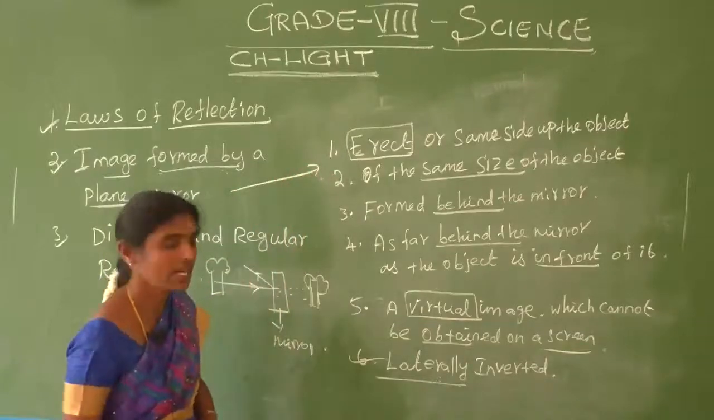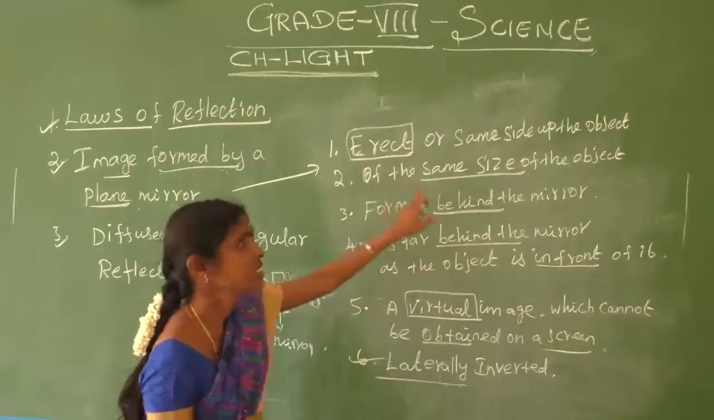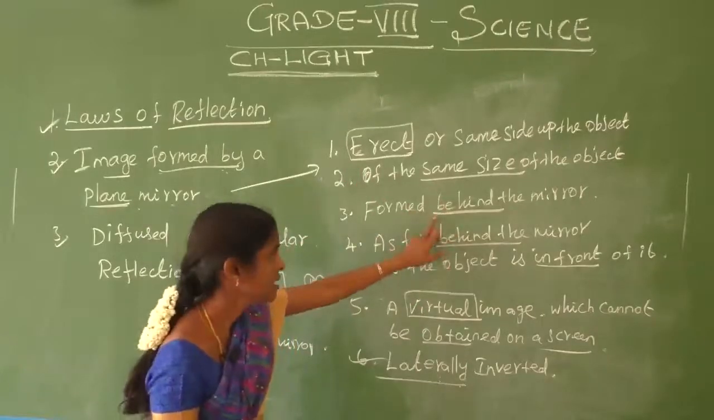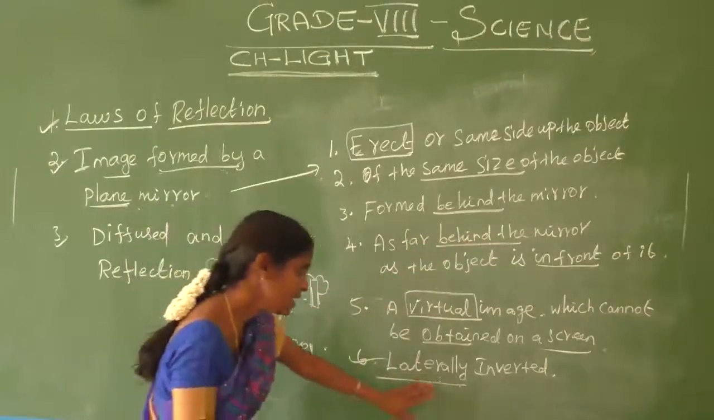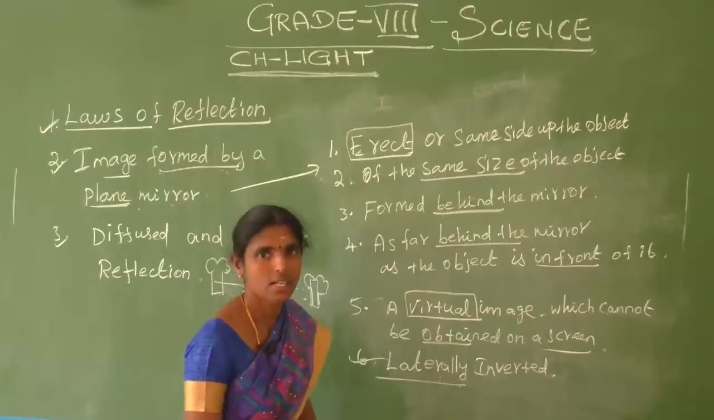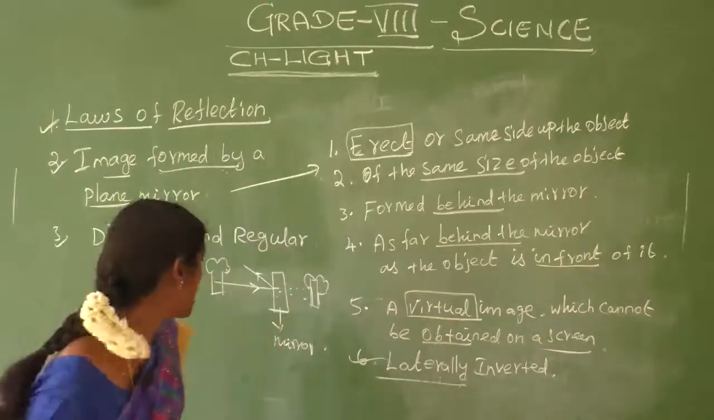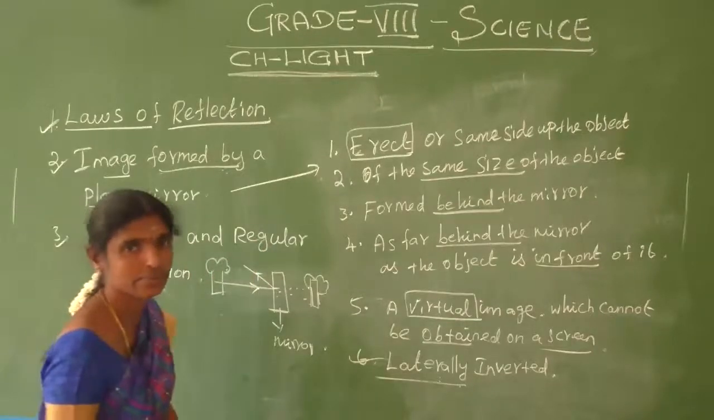Okay, what are the characteristics? Virtual image and erect, same size as the object, formed behind the mirror, and another one is laterally inverted. Do you understand? Okay, next we are going to discuss diffused and regular reflection.